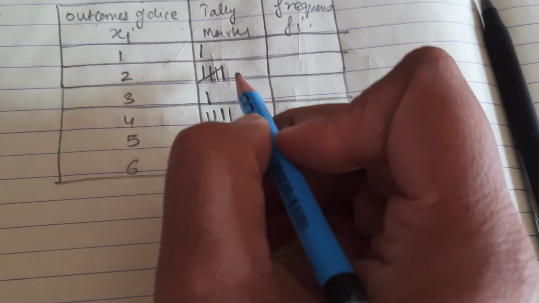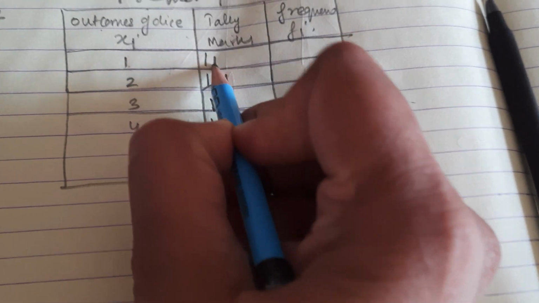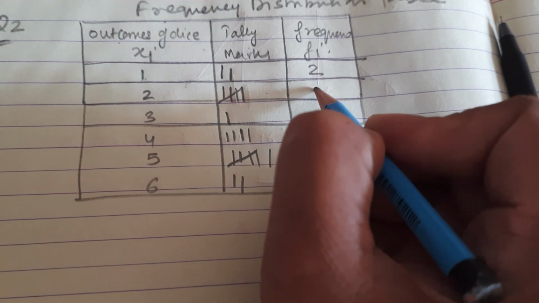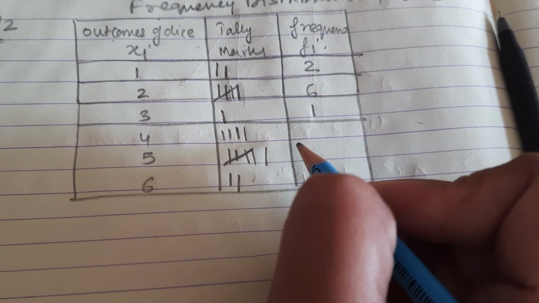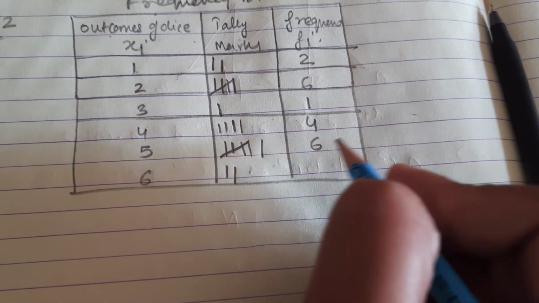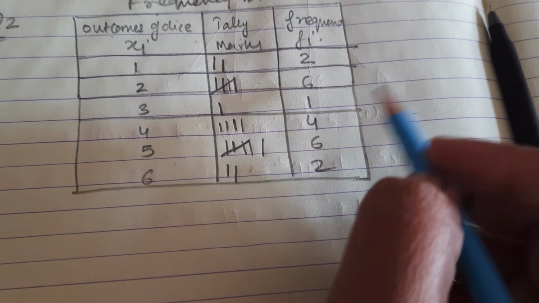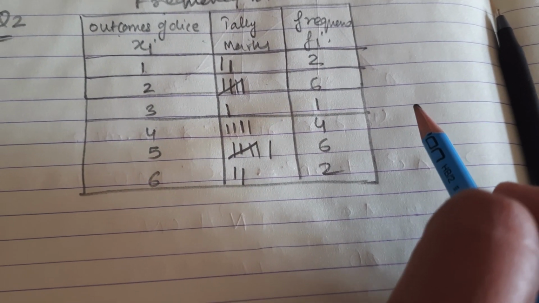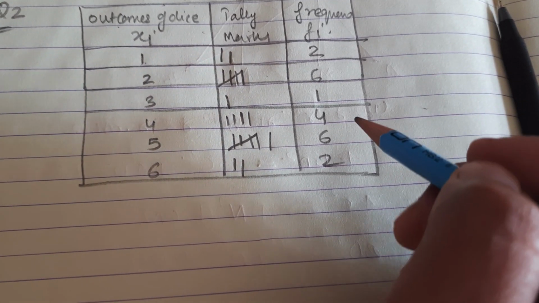So 1 and 1, and 1. See, we can count. This is 2, this is 6, this is 1, this is 4, this is 6, this is 2. All this must come out as 20, as the total number of die outcomes is 20.